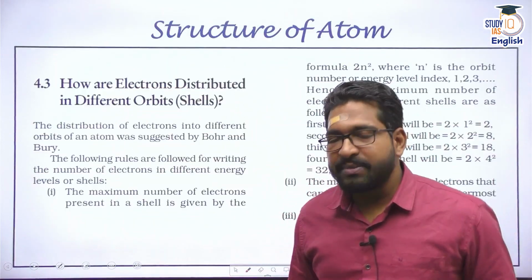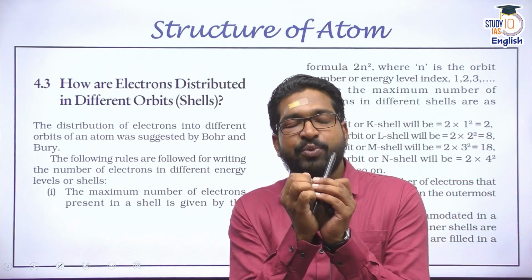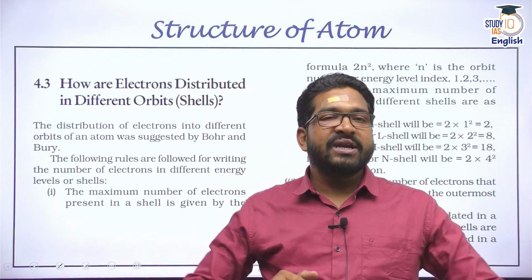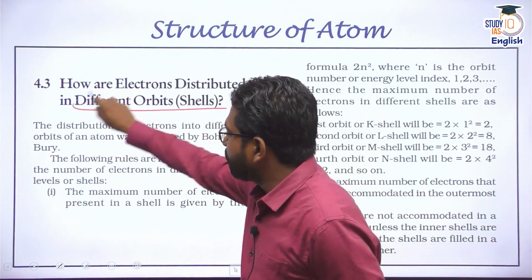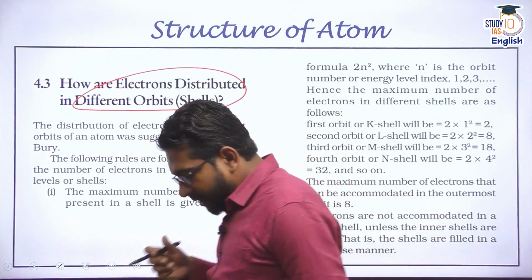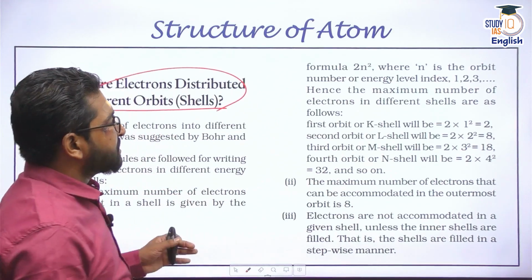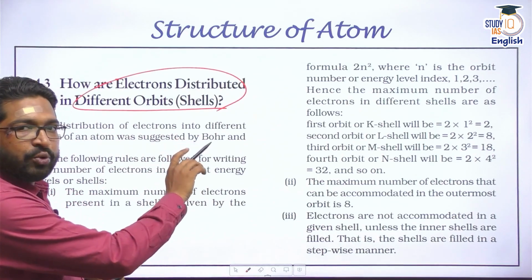So what have we established till now? We have established that an atom consists of a nucleus which has positive charges, and electrons are revolving around it. And electrons are in different shells, different orbitals. So how are these electrons distributed? Now, according to Niels Bohr and according to the other quantum atomic models, the electrons are distributed in different shells according to different principles.